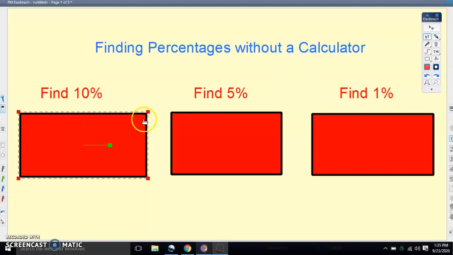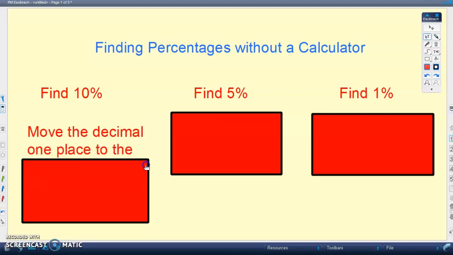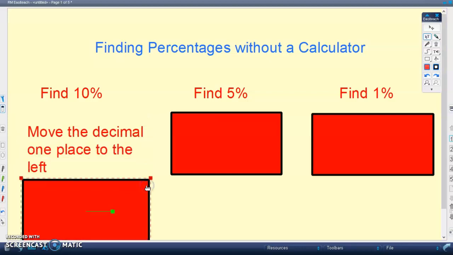So what we're going to do to find 10% is we are going to move the decimal one place to the left. Again, you probably should be taking notes with this. Again, to find 10%, we are going to move the decimal one place to the left. And we're going to look at examples here in just a little bit, but I just want to get all these down first. So that's how we find 10%.